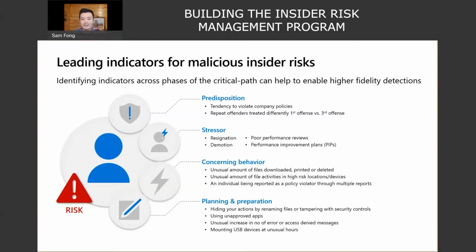And then there's the data context element of it, right? Losing or exfiltrating one confidential or secret document carries a much higher set of consequences than somebody who accidentally walked off with 5,000 general documents that are part of the public domain already because they forgot to turn in a hard drive, right? So a lot of these signals allow us to create that baseline profile, to look at peer grouping, and in some cases even identify priority assets where we may have to apply the models differently, because these are execs or people who work in research and have additional access and behavioral patterns different from the rest of the organization.